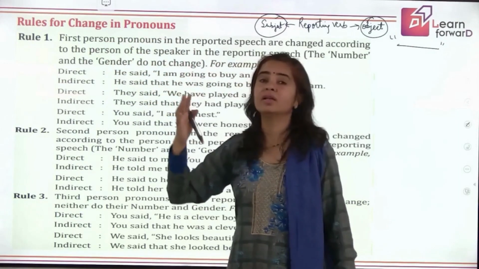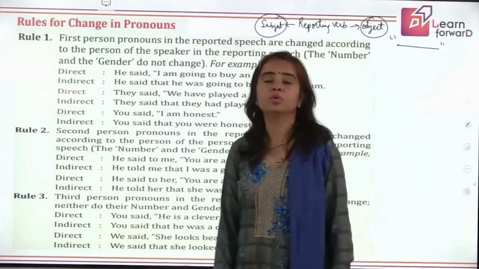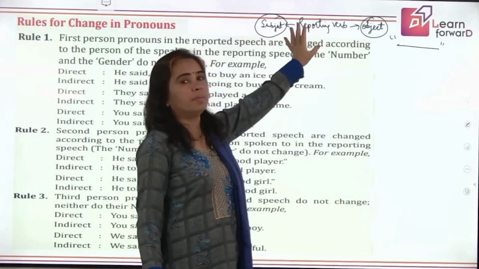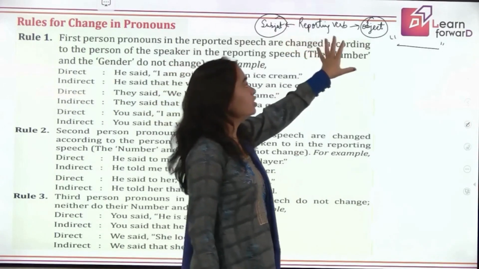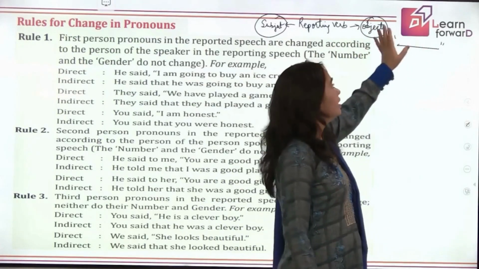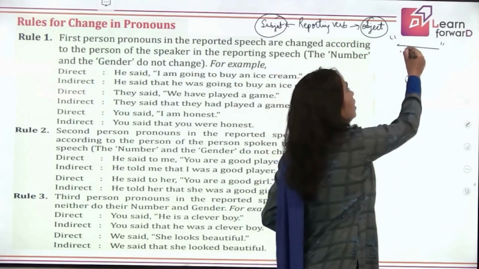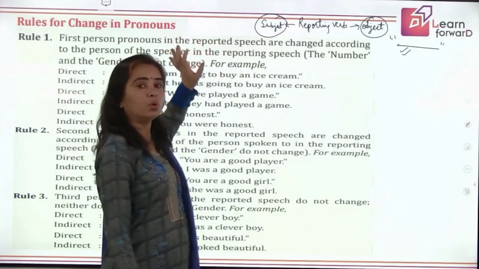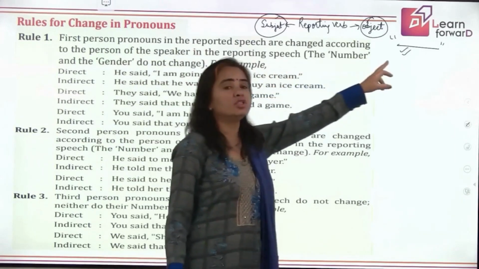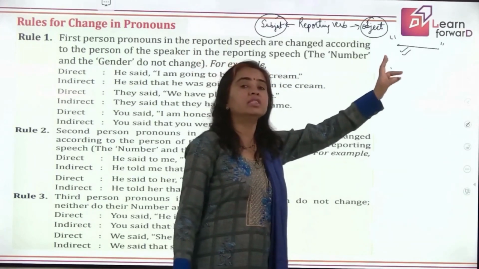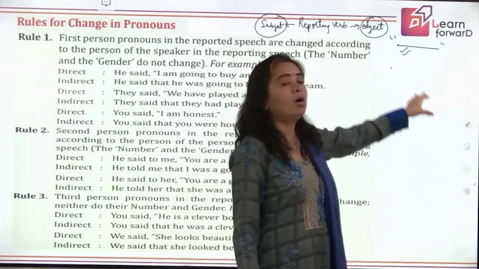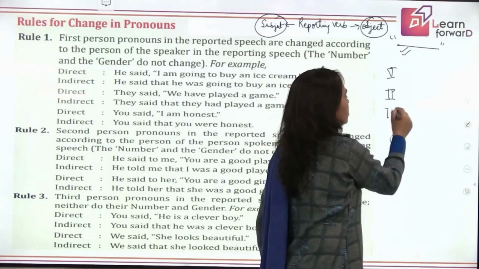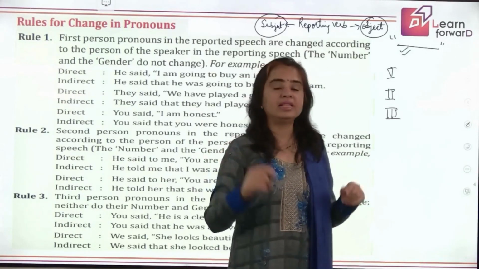So what are we talking about? The first thing is to understand where we have to change these pronouns, children. See, the changes are not made in the reporting part, right? Whatever changes in pronouns or tenses are made, they are made only in the reported speech, right? So when we say that the pronouns are changed, we mean they are changed only in the reported speech. So now the pronouns here can be first person, second person, or third person pronoun. How do you make these changes?